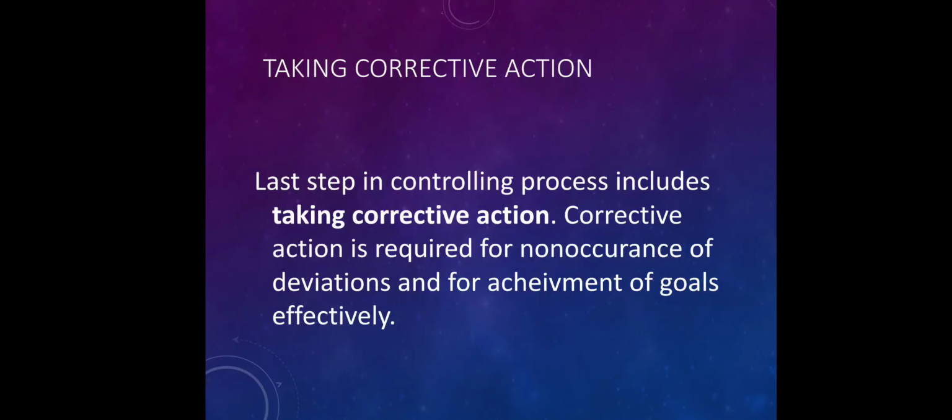Corrective action here means if deviations are negative, it means the target is not achieved, and if the target is not achieved, then the manager can take corrective action as punishment to those employees, and it can be taken as motivational action for those employees who have achieved their target within the time limit. So students, this is all about the controlling process.